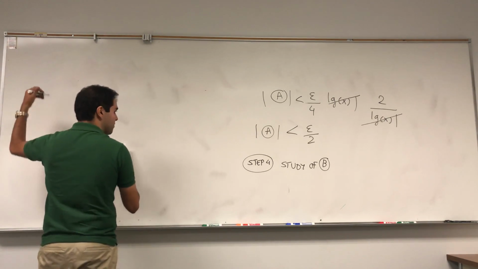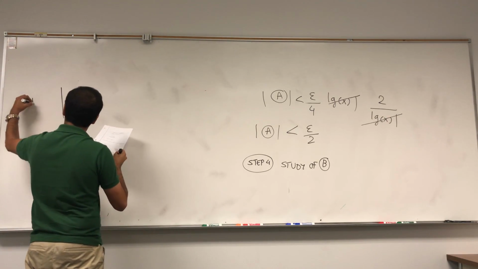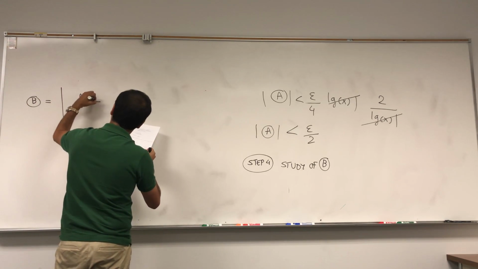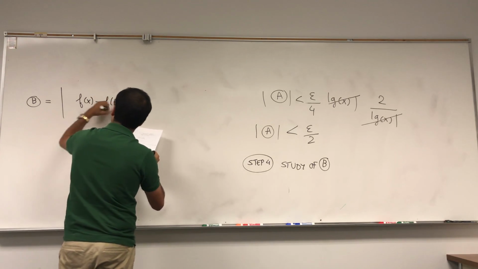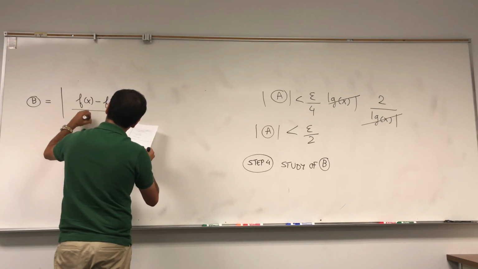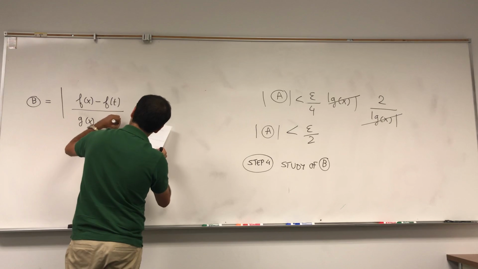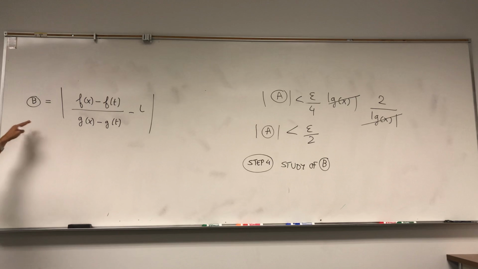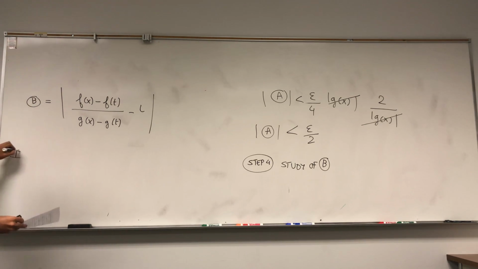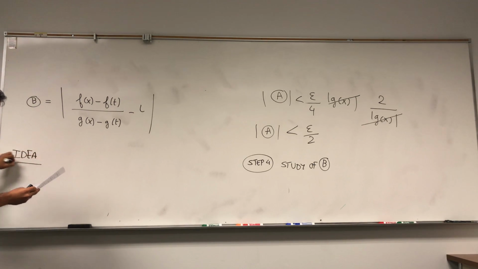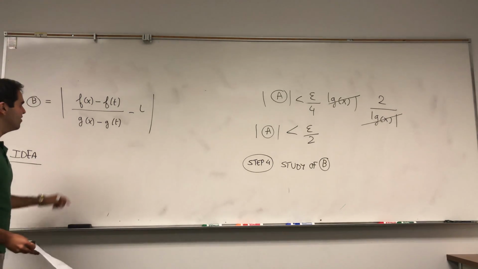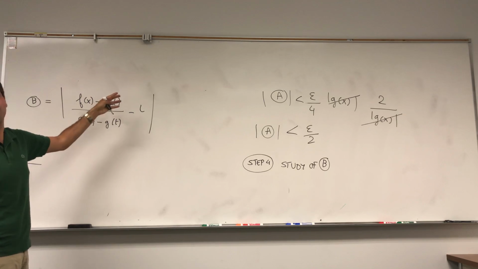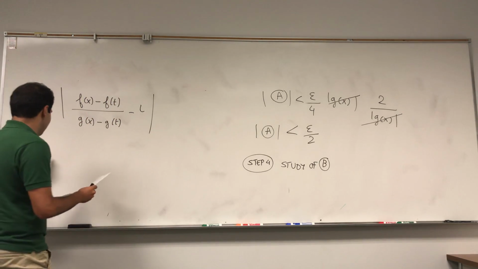Because what is B? Remember B, in absolute value, was the difference quotient: f of x minus f of t over g of x minus g of t, minus L. Okay, and here's the idea. Remember what the mean value theorem says? It says that the top can be written as f prime times x minus t.